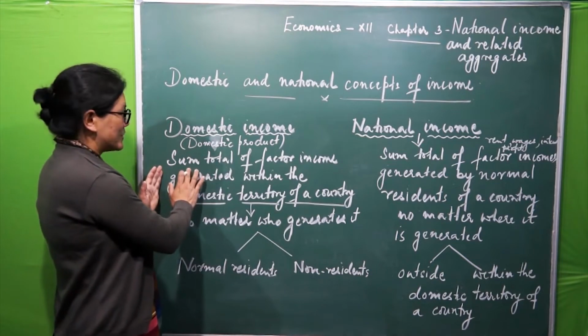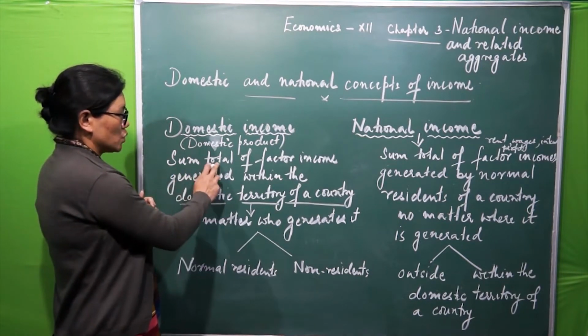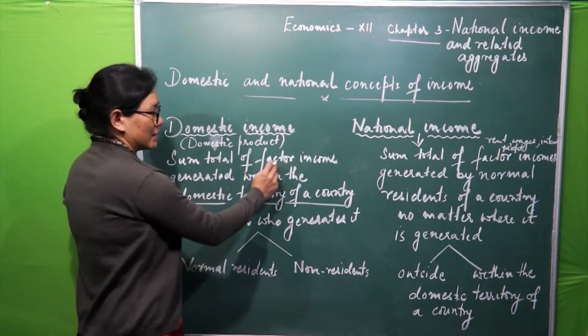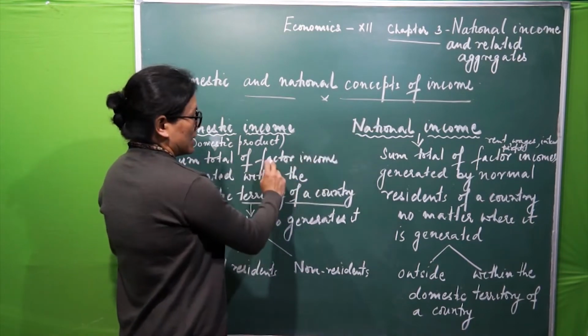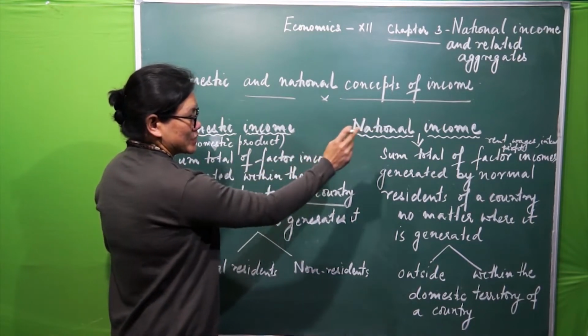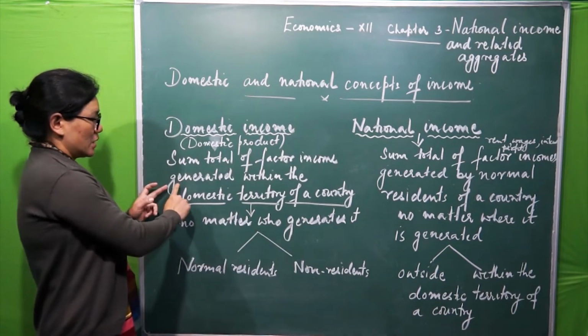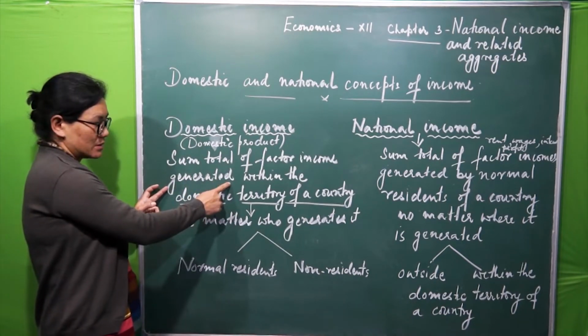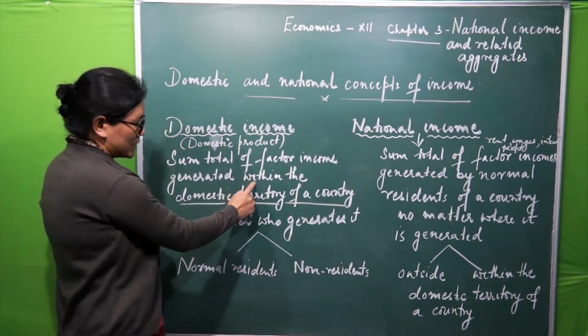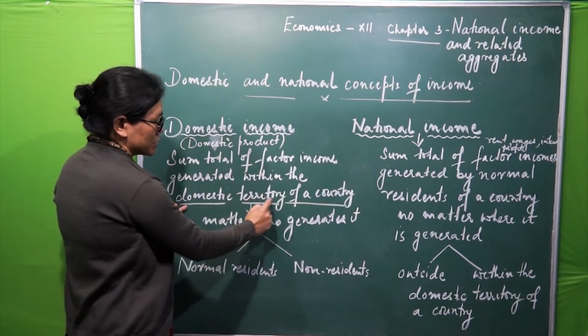Meaning of domestic income: sum total of factor income. Again, this factor income is the same, that is rent, wages, interest, and profit, which is generated within the domestic territory of a country.